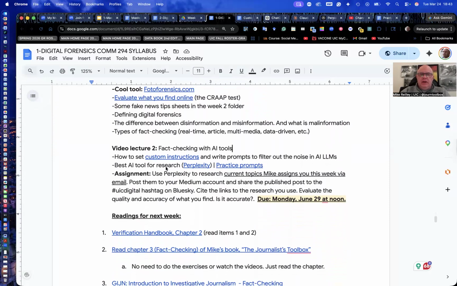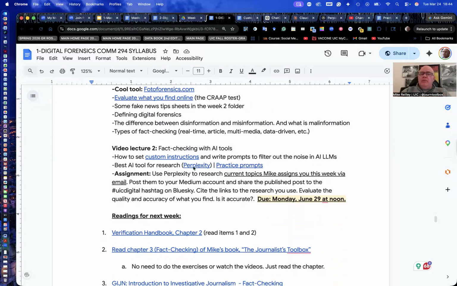In this section, which will be right down here on your syllabus schedule, we're going to cover custom instructions and writing prompts to filter out the noise in AI large language models, and how to use it as a little bit of a fact-checking tool. It's not something you can really move information up into and fact check it, but you can pull information out if you're looking for information to fact check an article or something like that.